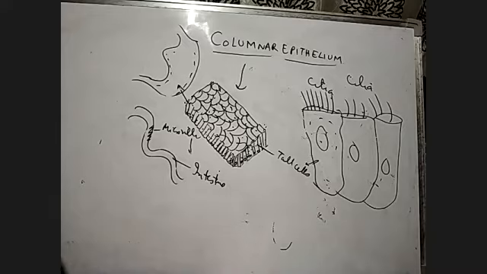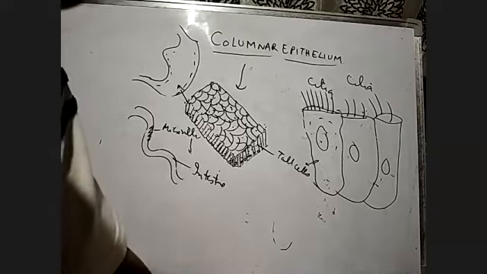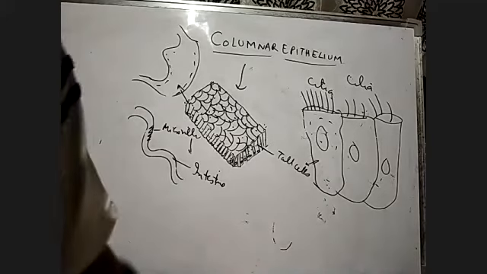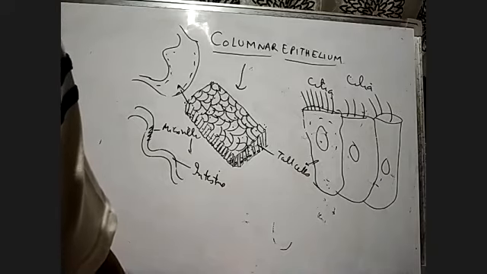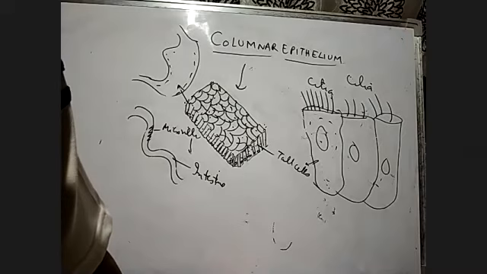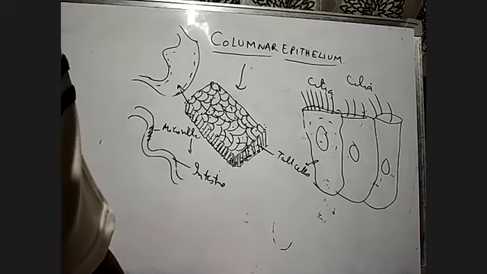Now we go to the next page. Some of the columnar or cuboidal epithelium get modified into specialized tissue for certain special functions.